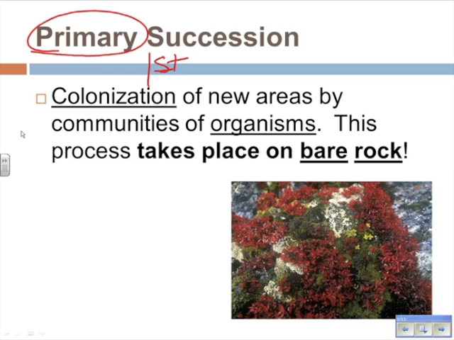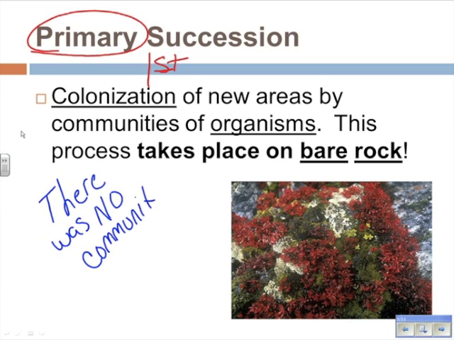So primary succession, no community before.